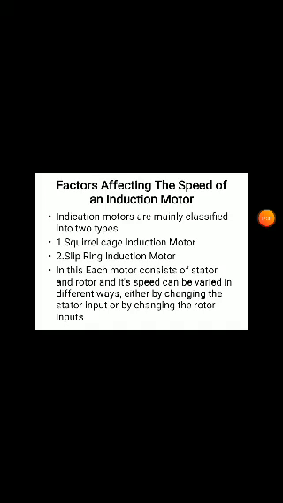Each motor consists of a stator and a rotor. It has a stationary part, called the stator, and a rotating part, called the rotor. Its speed can be varied in different ways, either by changing the stator input or by changing the rotor inputs. By using the stator or the rotor, we can change this type of motor's speed.